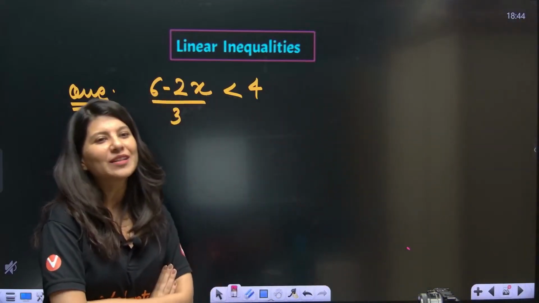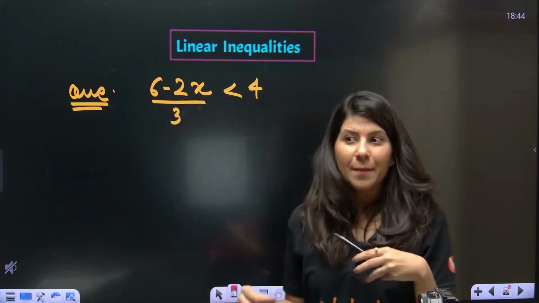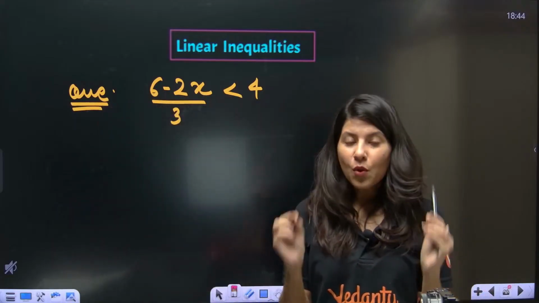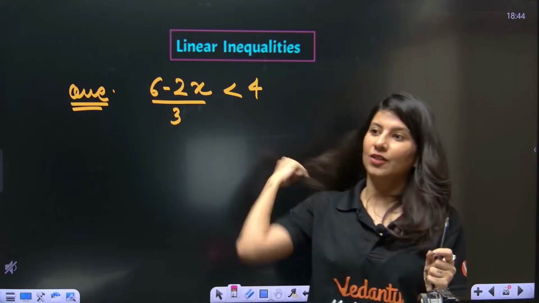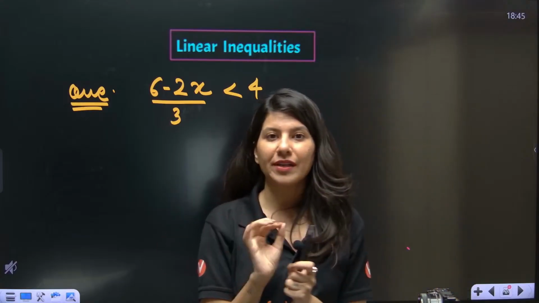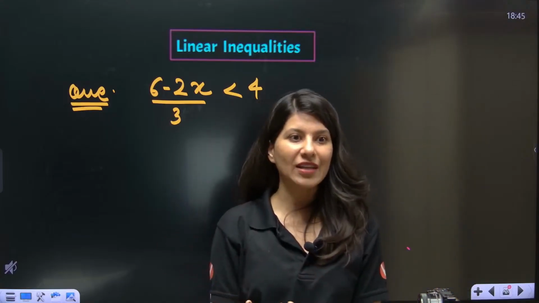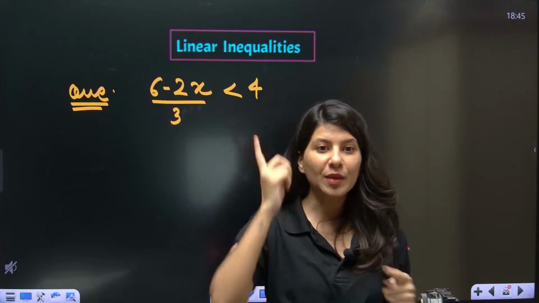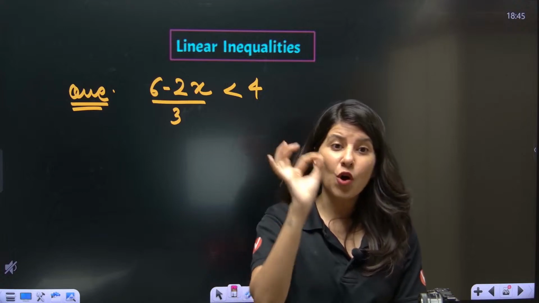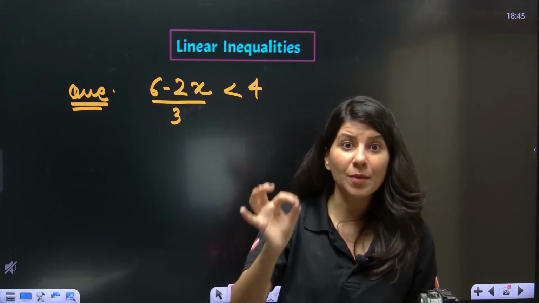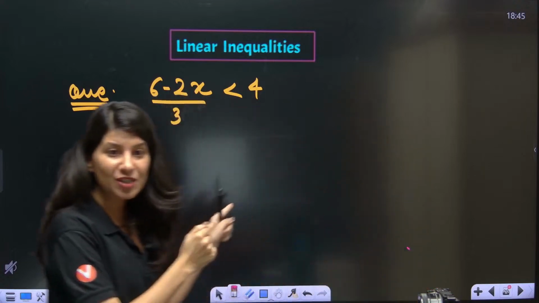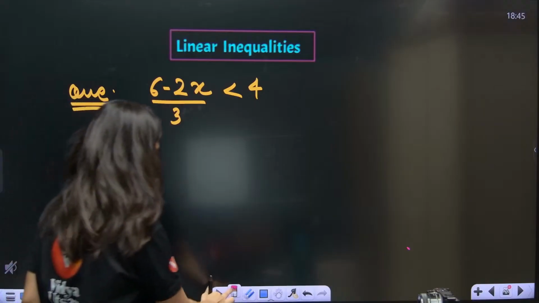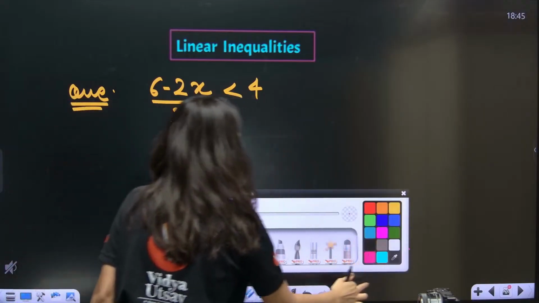Now what we are going to do is solve this inequality. I know that you can solve this inequality before me, but I want all of you to not just solve it. Giving the answer is the easiest thing, but I want you to be mindful about following the rules, the properties of inequality, especially in this question. Okay, so see, what are the properties of inequalities?